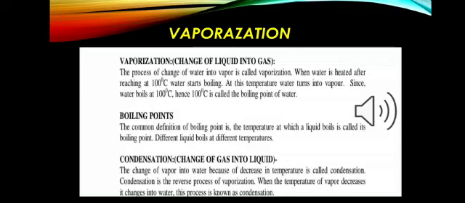I will give an example. We have two liquids, one is water and another one is acetone. The boiling temperature of acetone is 56 degrees Celsius and that of water is 100 degrees Celsius.